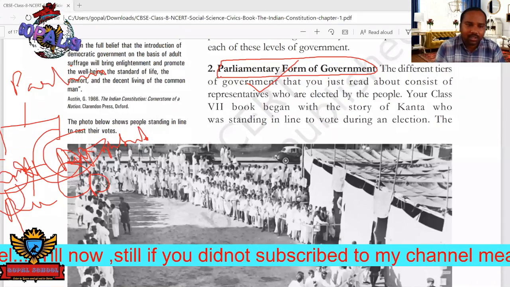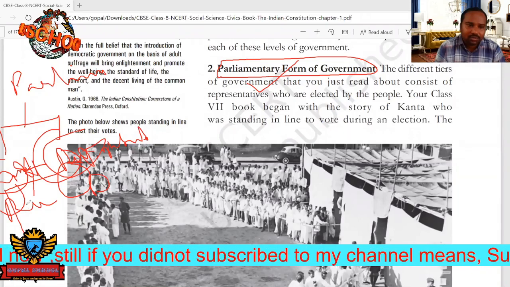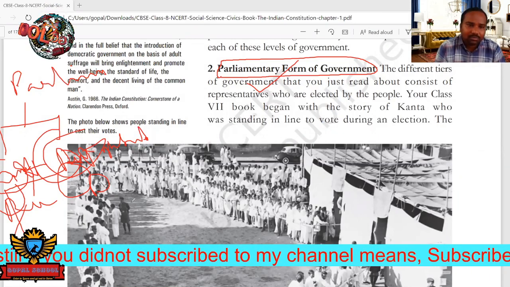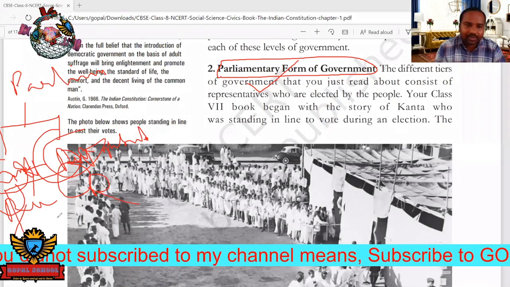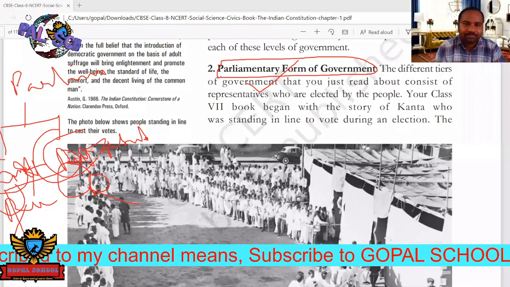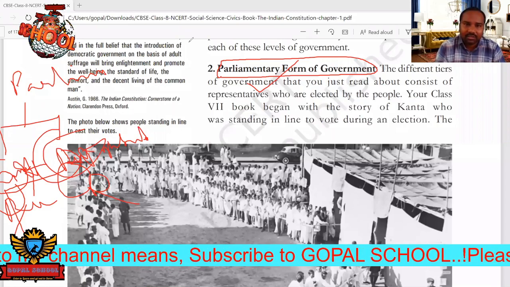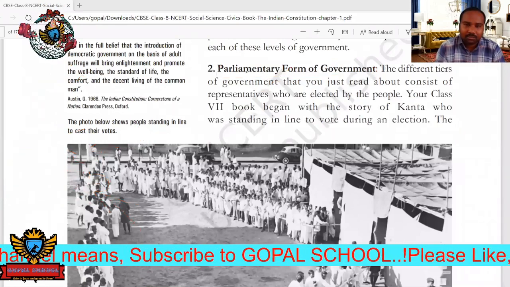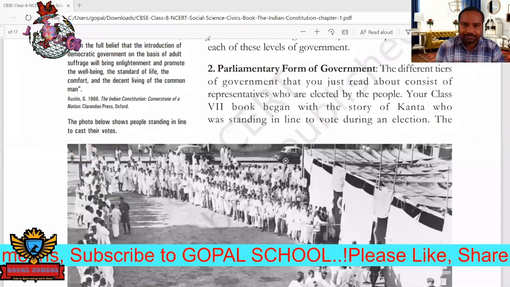Some people may depend on the Lok Sabha, and some people may depend on the Rajya Sabha, like that. So our country has a parliamentary form of government.